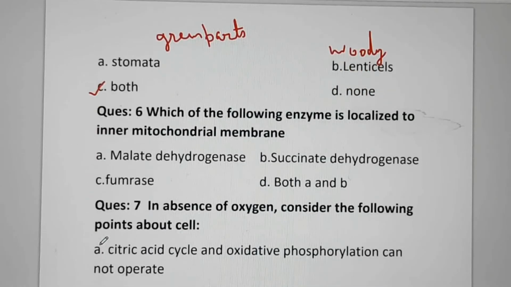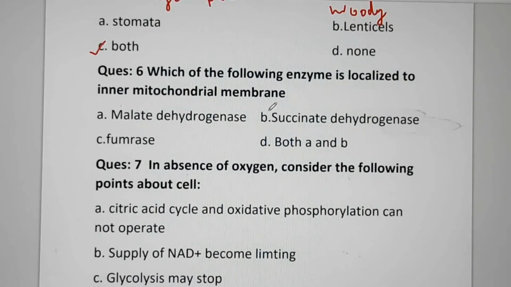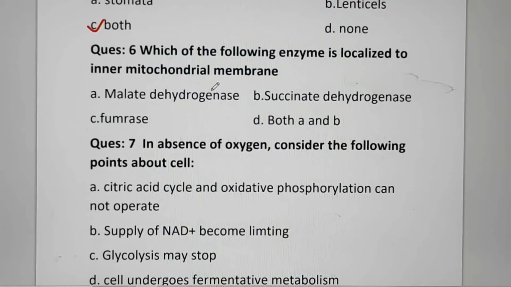Next question. Which of the following enzyme is localized to inner mitochondrial membrane? Options are A. malate dehydrogenase, B. succinate dehydrogenase, C. fumarase, D. both A and B. Succinate dehydrogenase is the enzyme that is attached to inner membrane of mitochondria. So B is the correct answer.